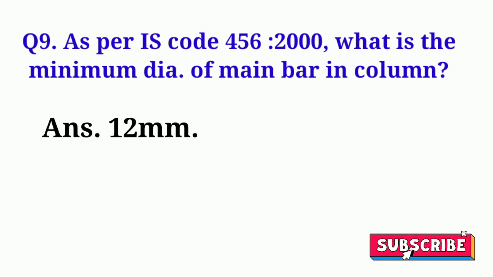As per IS code 456-2000, what is the minimum dia of main bar in column? The minimum dia of main reinforcement bar in column is 12 mm. It means the main bar of column cannot be less than 12 mm.